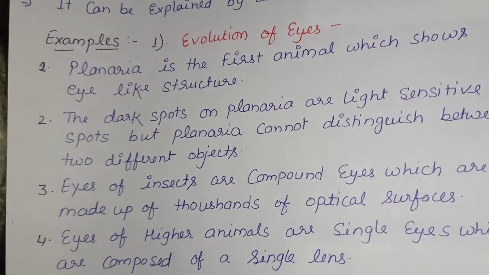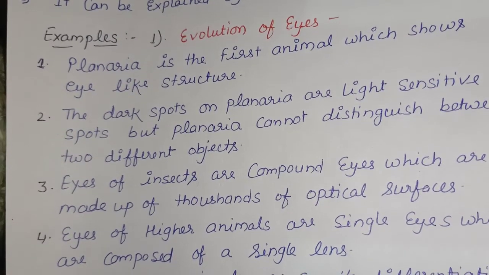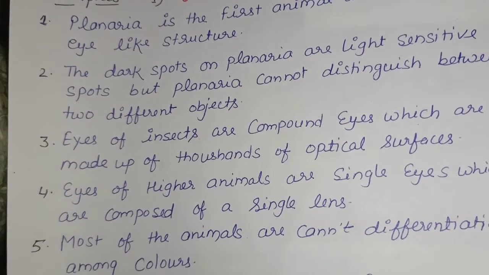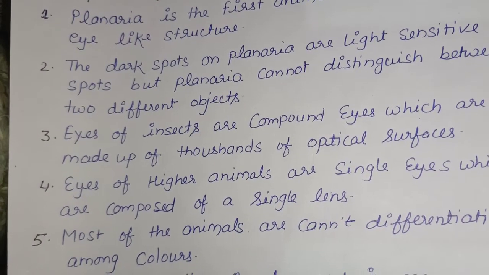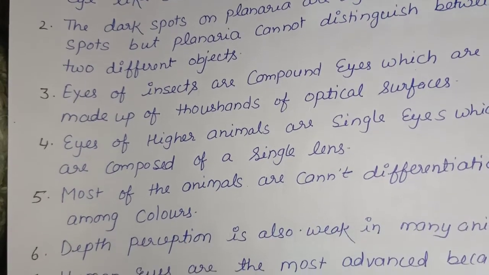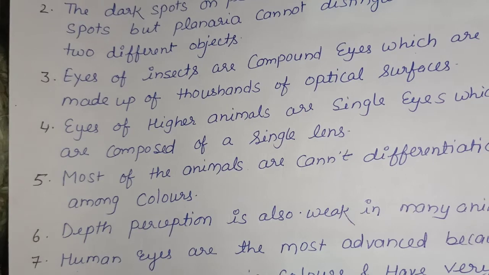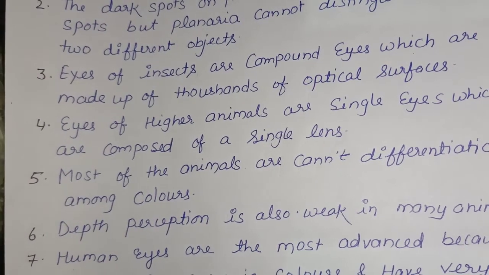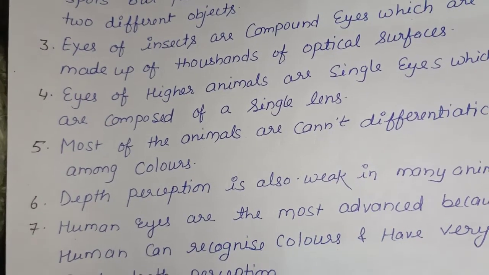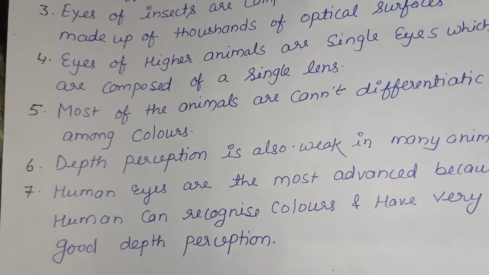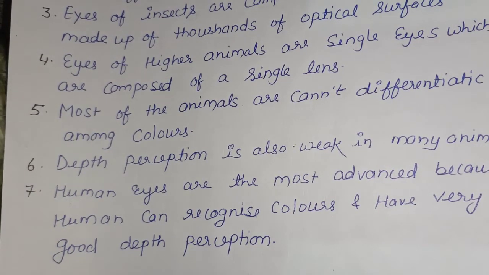Eyes of higher animals are single eyes, which are composed of a single lens. Most animals cannot differentiate among colors. Depth perception is also weak in many animals. Human eye is the most advanced because humans can recognize colors and have very good depth perception.